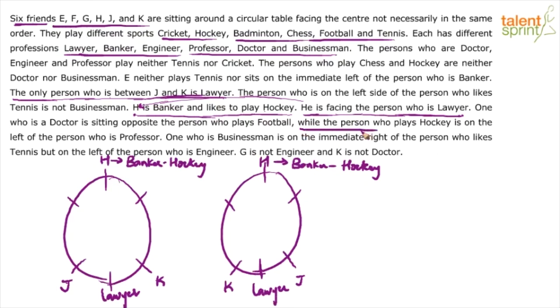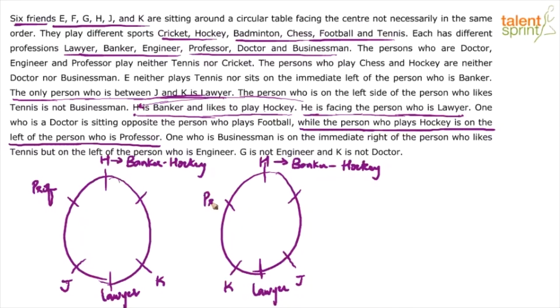The person who plays hockey is on the left of the person who is professor. Now, who plays hockey? H, who is the banker, plays hockey. The question says the one who plays hockey is on the left of the person who is professor. So professor should be on the right of the guy playing hockey. So professor would come here.